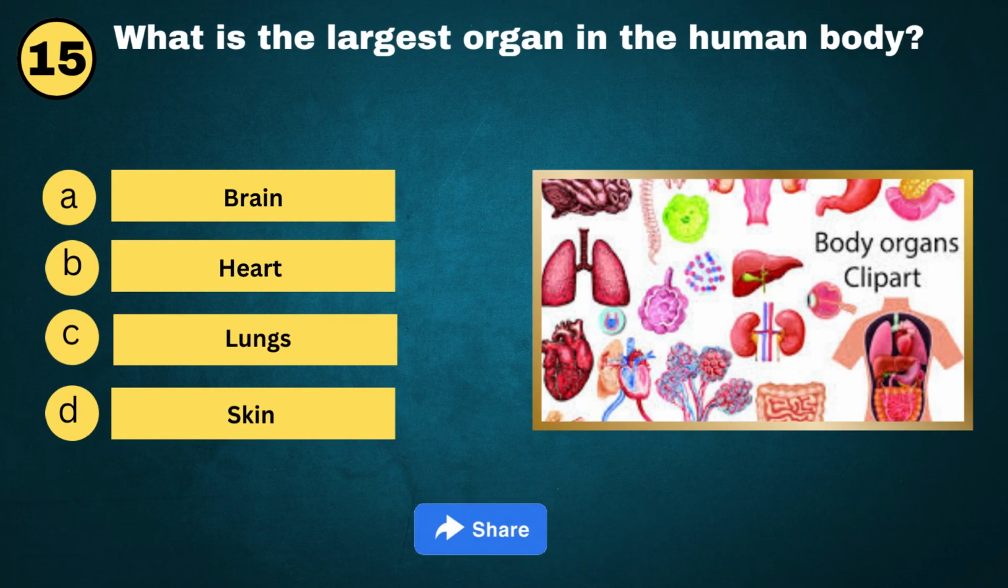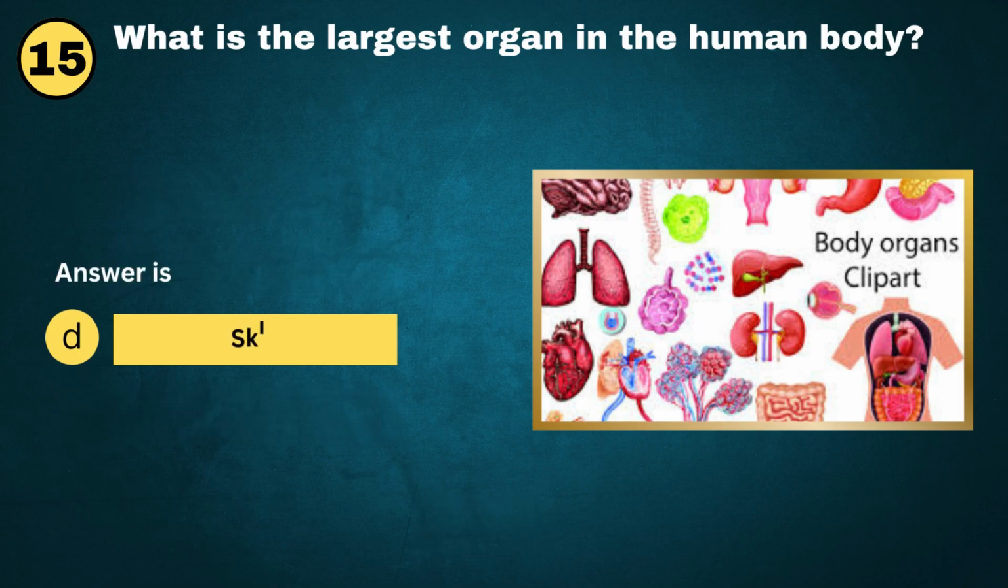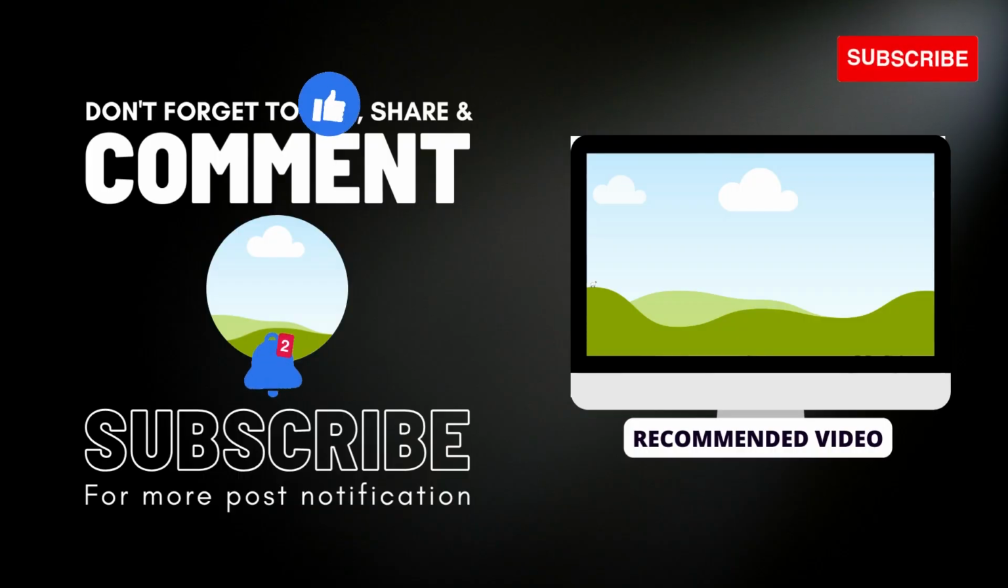Question No. 15. What is the largest organ in the human body? A. Brain. B. Heart. C. Lungs. D. Skin. And the answer is D. Skin.